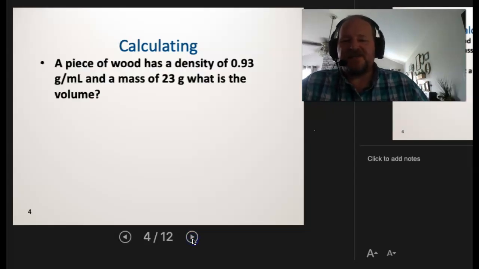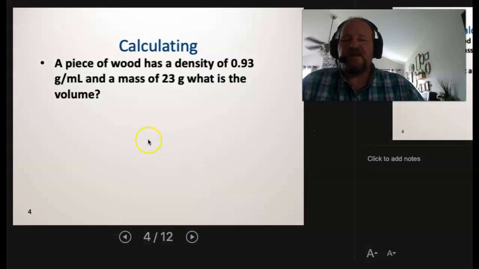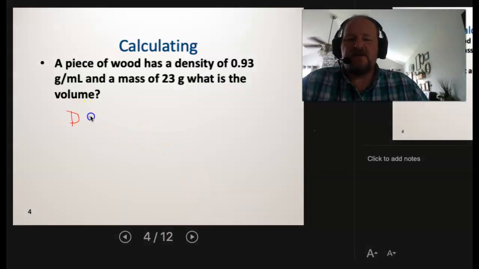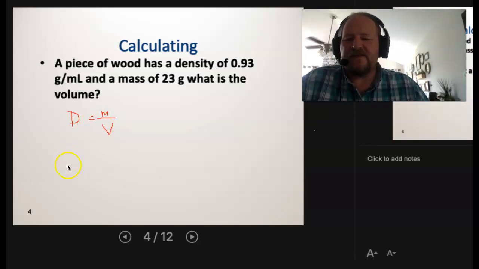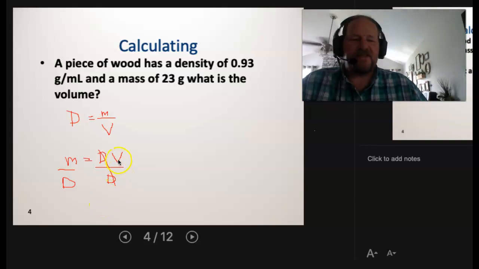All right. Last but not least, a piece of wood has a density of 0.93 grams per milliliter and a mass of 23 grams. What is the volume? Well, once again, we're going to start with density is equal to mass over volume. We've already seen that we can convert this so that mass is equal to density times volume. Well, now I want to get the volume isolated. So what I'm going to do now is divide both of these by density. Density here will cancel out. Volume is now isolated by itself, and so now I can see that volume is going to be equal to mass divided by density.